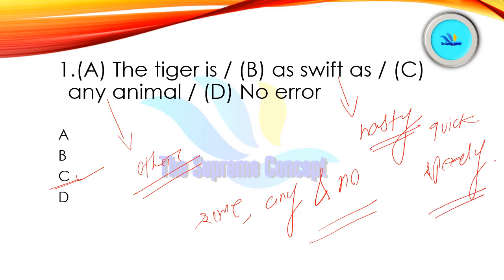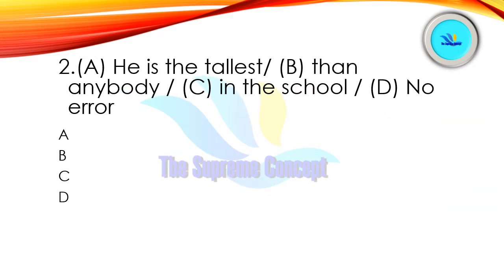So let us move to question number 2. He is the tallest than anybody in the school. So find out where the error lies. Yes, error lies in part B. So option number B is correct here. See here, he is the tallest than anybody in the school.